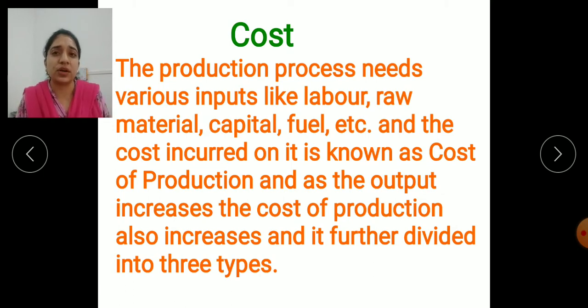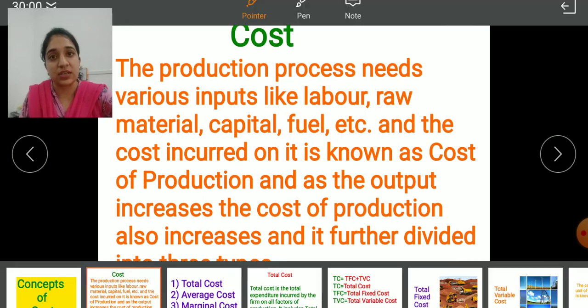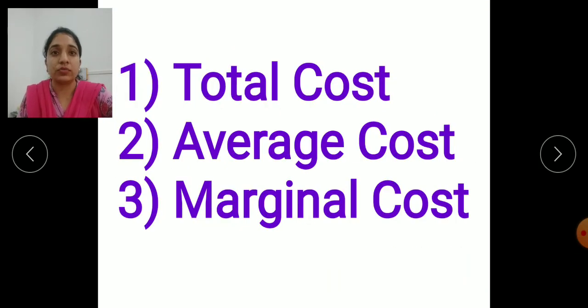And if the producer thinks that I want to increase my output, output meaning if he wants to increase the supply, then ultimately and automatically the cost of production also goes on increasing. So in today's video we are going to see that there are three types of cost.